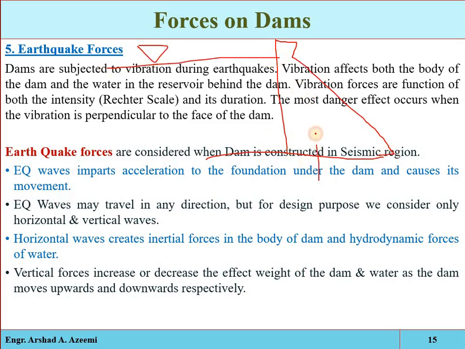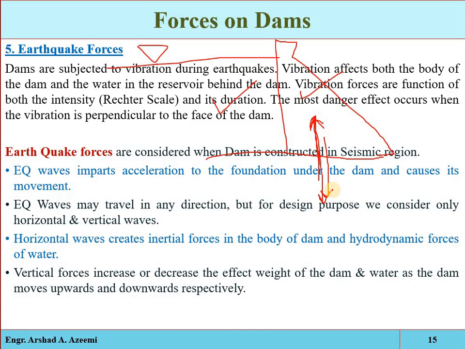Now see, if vertical acceleration is produced in the foundation, due to the vertical earthquake acceleration, the dam as well as the reservoir water will be accelerated vertically upward or downward, in the direction of the foundation movement. When the vertical acceleration is produced in the foundation, then the dam and the water body will also accelerate vertically upward and downward.